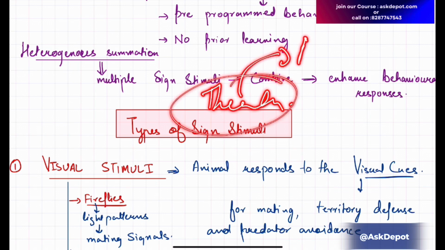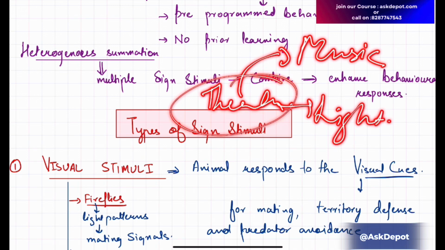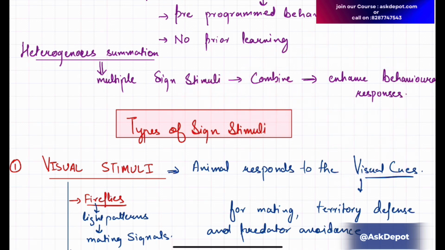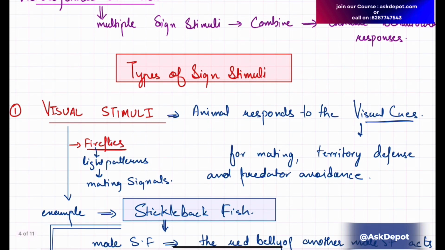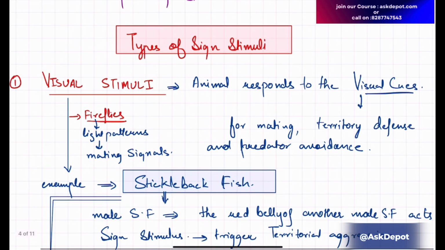In this theater, the music is loud, the lights are there. All these different types of stimuli will enhance your behavior. You'll start dancing, enjoying. It's due to the hormonal rush created by the different sign stimuli combined, whether visual, auditory, or chemical. All these are enhanced.